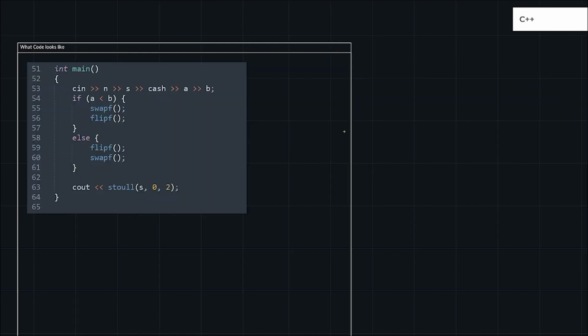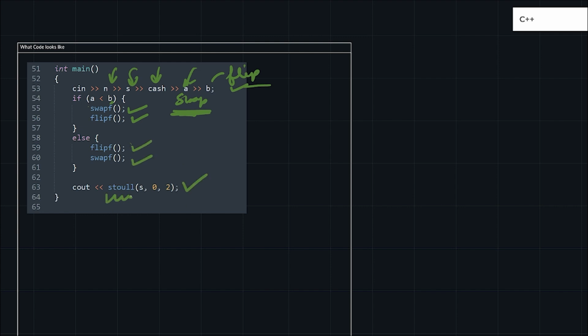So let's see the code for this. For the code I'm going to take 5 inputs: n, the number of characters, then a string, then the cash in my pocket. After that, the number of coins A for swap and B for flip. After this, if A is less than B, then I will go for swap first, because I want to go for the cheaper one. So I will perform swap first and then flip. And if B is smaller, then I will go for flip, then swap. After this I'm going to print my answer.